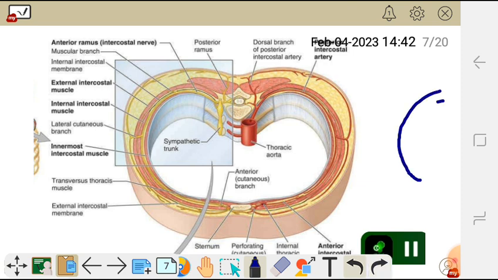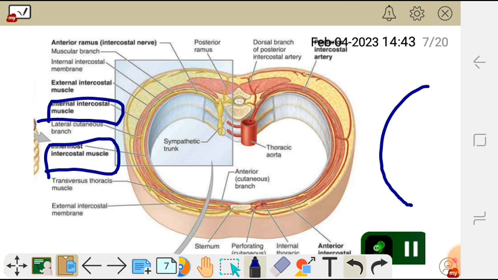Then the second muscle is the internal intercostal muscle, and we also have the external intercostal muscle, which is the last muscle here. Now, this typical intercostal nerve passes in between the innermost and the internal intercostal muscle. So in between the two, in this region, that's where it passes.